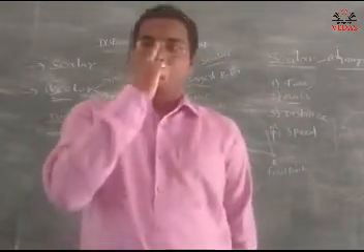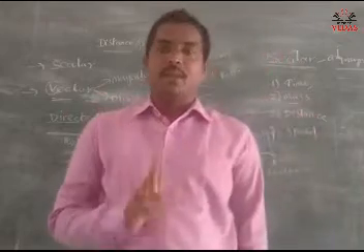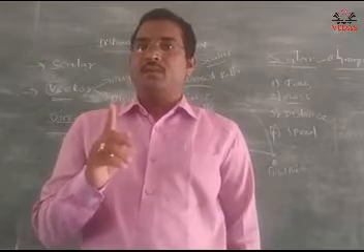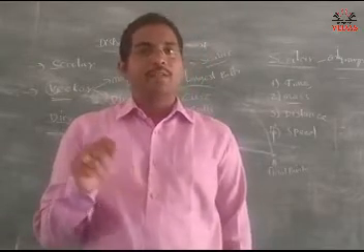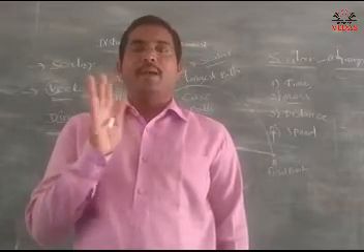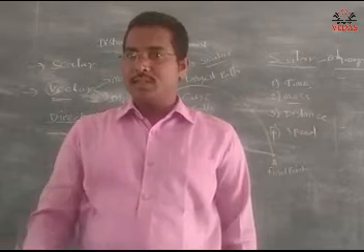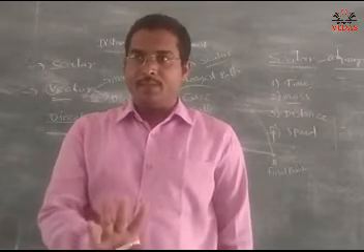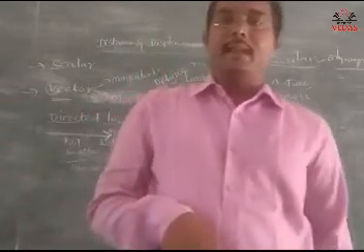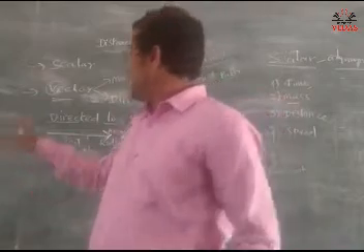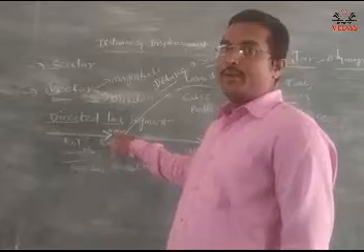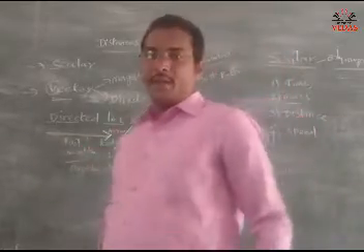Once again I am repeating. Physical quantities are two: scalar quantity and vector quantity. Vector quantity is the physical quantity which has both magnitude as well as direction, and scalar quantity has only magnitude but no direction. Say yes or no? And vector quantity is represented by a directed line segment. This line segment has two parts, tail and head. Head is called the arrow. Arrow indicates direction, tail indicates magnitude.